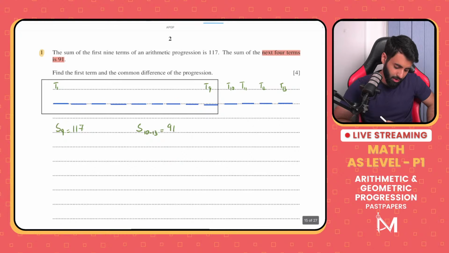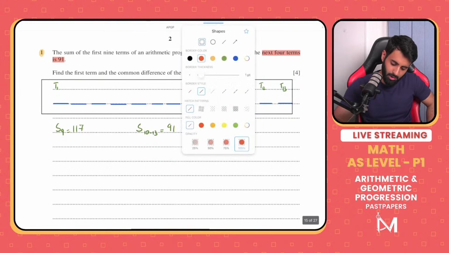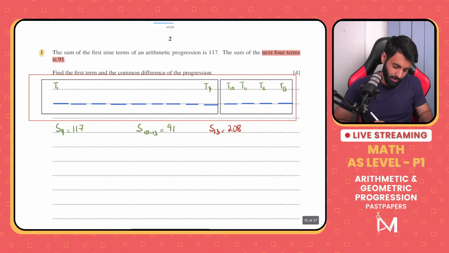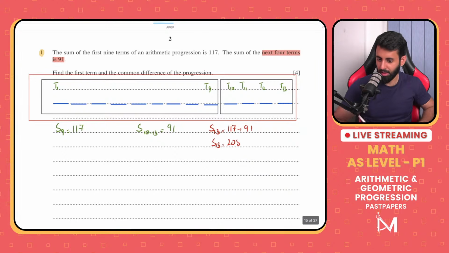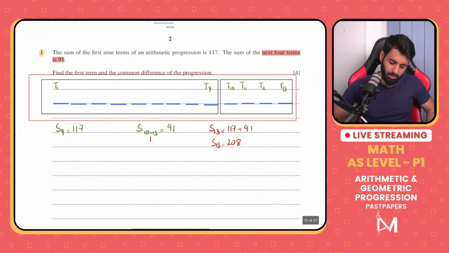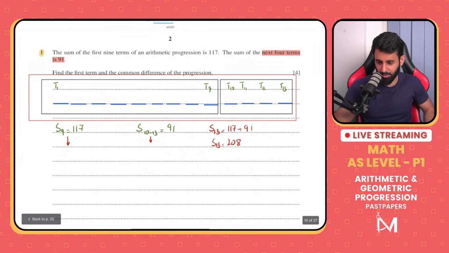So that means what you're given is basically this. Now what you can do is combine the two, and through that you can find out the sum of the first 13 terms, which is going to be equal to 208. How 208? Basically 117 plus 91. So that means the sum of the first 13 terms is equal to 208. Now how does this help? And what's wrong with this? The thing is, you can't really form an equation using this piece of information. This, however, you can use and form an equation.